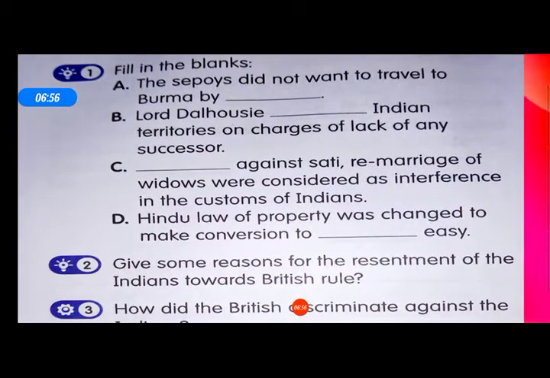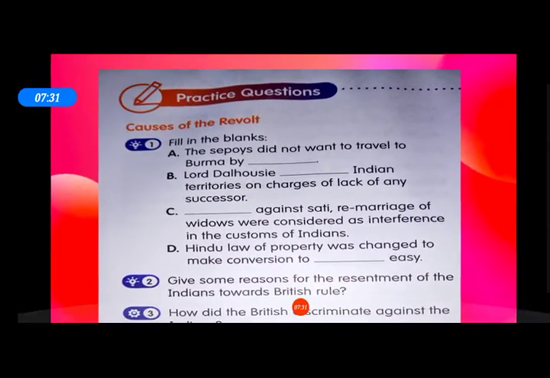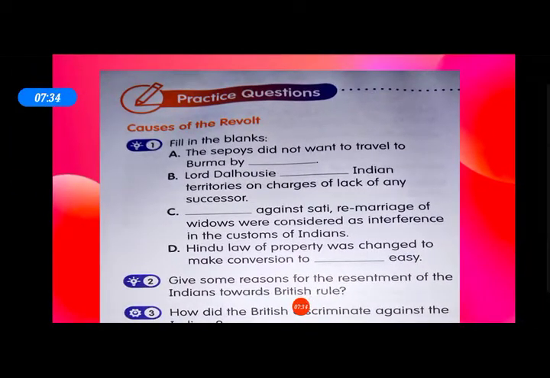Now, give some reasons for the resentment of Indians towards British rule. There were several reasons for the resentment: the forced annexation of Indian states, armed conflicts with rulers of independent kingdoms, excessive demands under the new land revenue system, and exploitation of peasants all led to the resentment of Indians towards British rule. Now, the third one: how did the British discriminate against Indians?